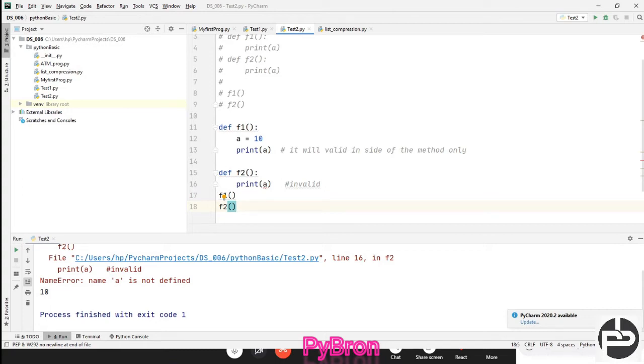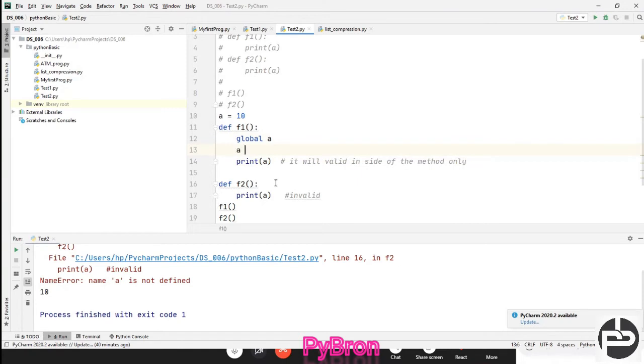Suppose you created one variable inside one function and you want to make it global. That is also possible here, using global. Sorry, spelling mistake, global. And a is equal to 10. Now if I write here a is equal to 777, and now print a, what output will you get? 777.